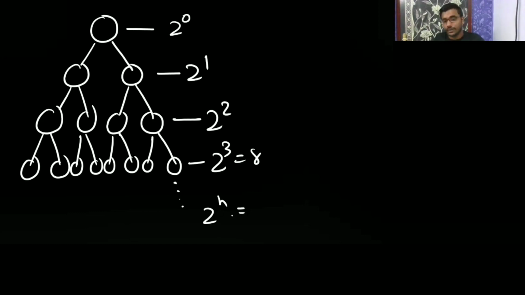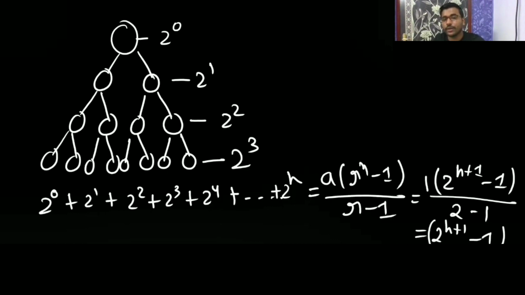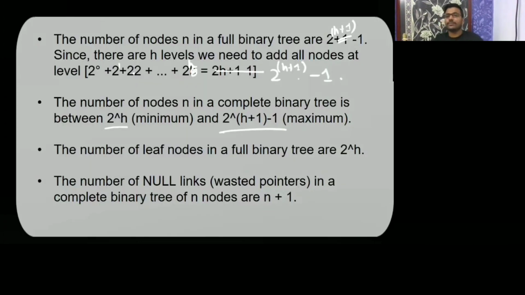So for h levels, that many nodes we'll have. We'll add 2 to the 0, then 2 to the 1, 2 to the 2, till h. How many terms are there? Till here it is having h terms, 1, 2, 3. Then 2 to the 0, that's why n equals h plus 1. One more term is required for this 2 to the 0. And the sum of this GP when r is greater than 1 is a into r to the power n minus 1 over r minus 1. So a is 1, 2 to the 0 is 1. So you are getting 2 to the h plus 1 minus 1. So the maximum you are always going to get is 2 to the power h plus 1 minus 1.